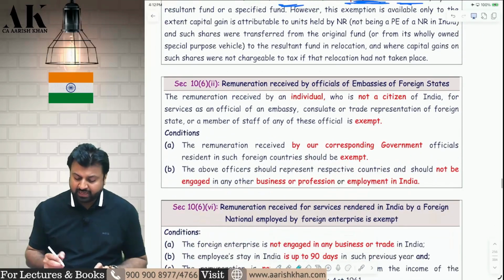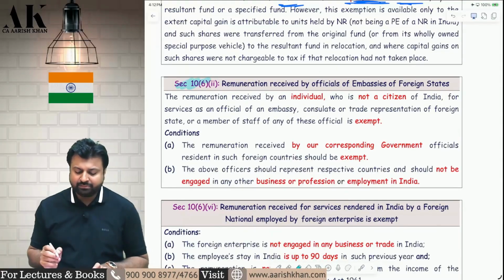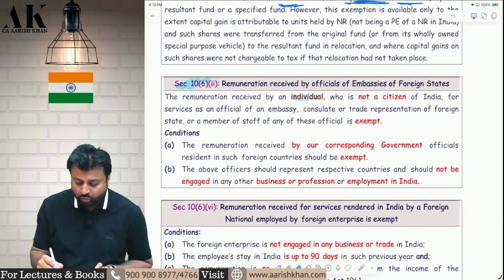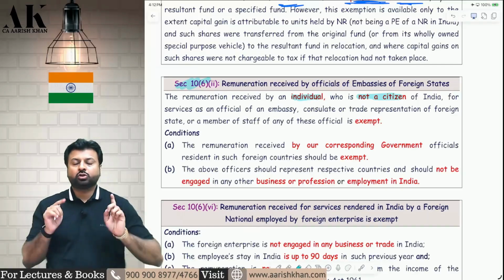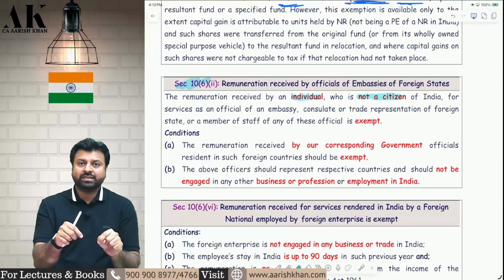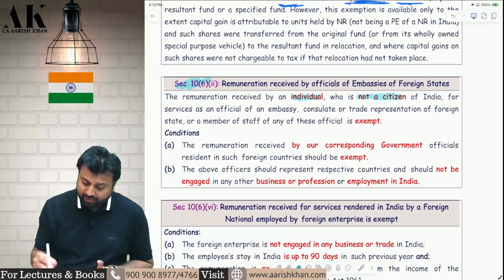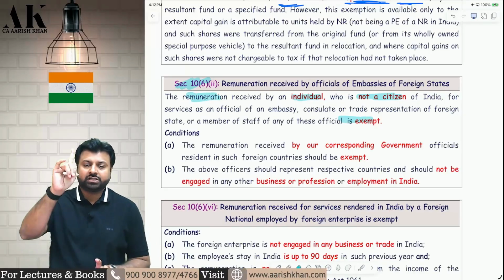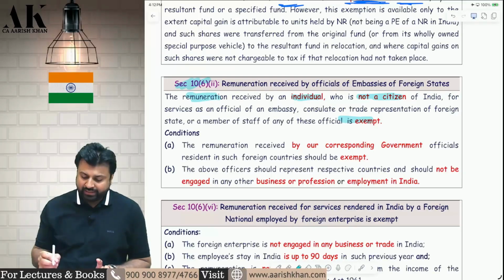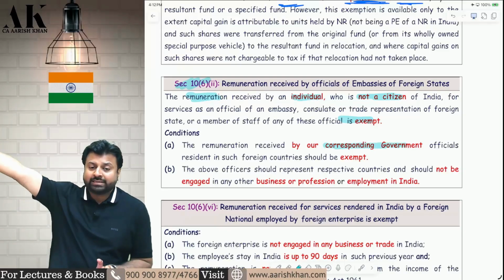Now the next one is a very important exemption under section 10(6). This exemption is only available to individuals who are not citizens of India. So individuals who are not citizens of India, who are working in US Embassy in India, UK Embassy in India, their remuneration is exempt over here, provided two conditions are fulfilled. Condition number one is that our corresponding government employees should also be exempt in their country.